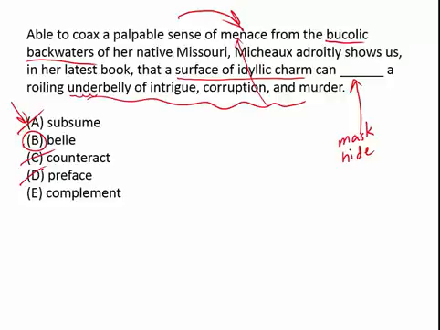Complement means that two things actually add to each other. And I don't see that happening here because complement is a positive word. So for instance, if I have a little fedora, I don't know why I thought of a fedora, but a nice hat, and it really brings together my outfit, you would say it complements my dress shirt. I'm not sure last time I wore a fedora, but the point is it makes something better or improves upon it. We don't have that here. We have a context of nice on the surface, but underneath is the negative, and therefore B is the answer.